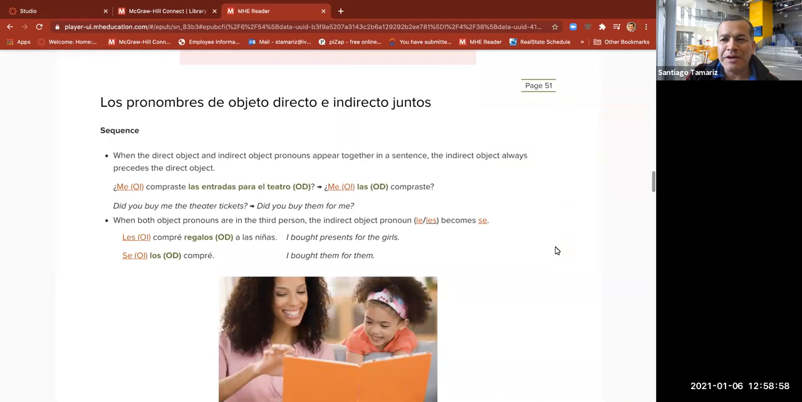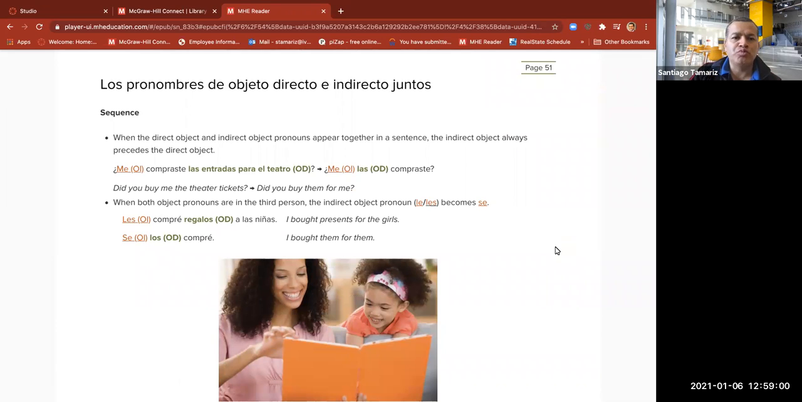Ahora continuamos con la página número 51. Los pronombres de objeto directo e indirecto juntos. Esta vez están juntos, together. How do we do this? Here, normally, as I said, we're going to place the indirect object pronoun first. Then goes the direct object pronoun. Okay, vamos a ver.